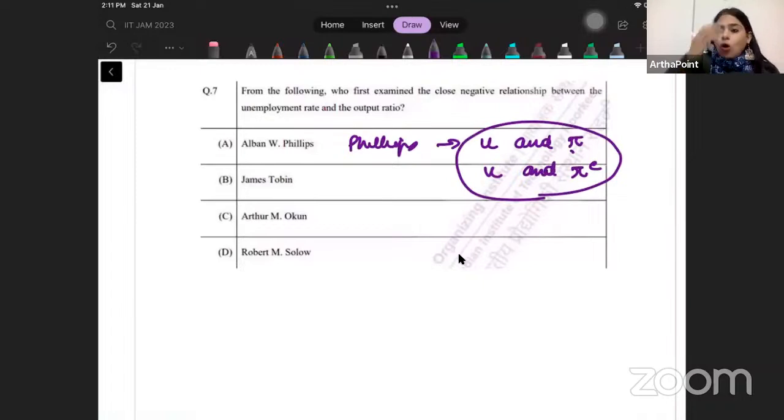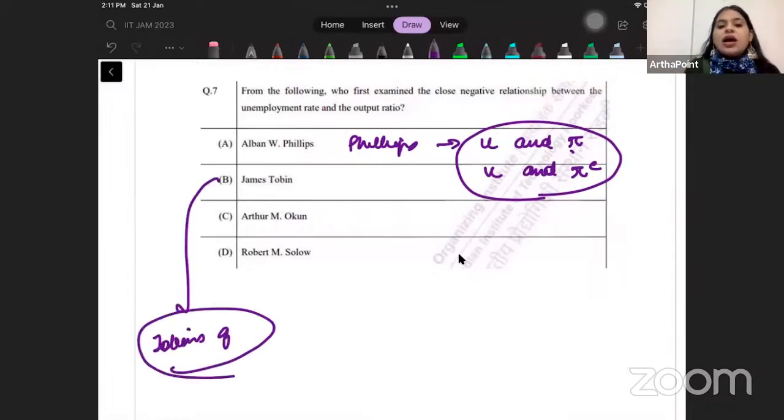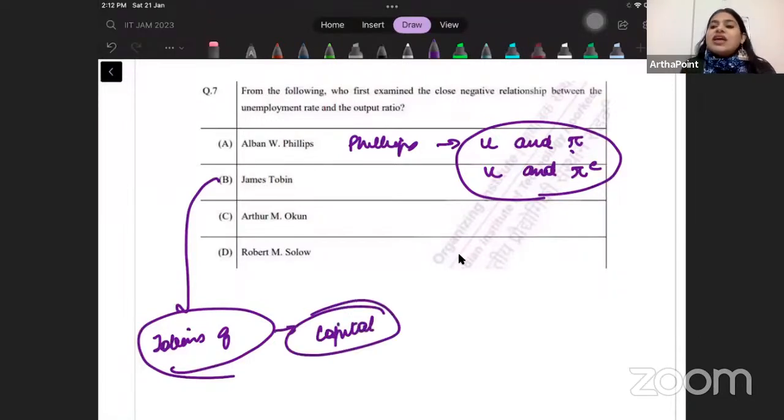When I talk about Tobin, the best thing you can link Tobin to is Tobin's Q. Again, we did a question on this in our mock paper also. So Tobin's Q, you can link him to capital. What is the desired amount of capital and what's the actual amount of capital?